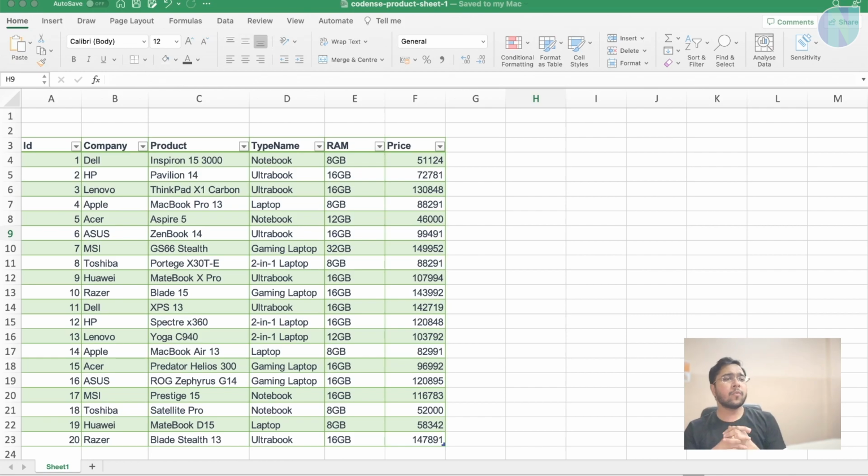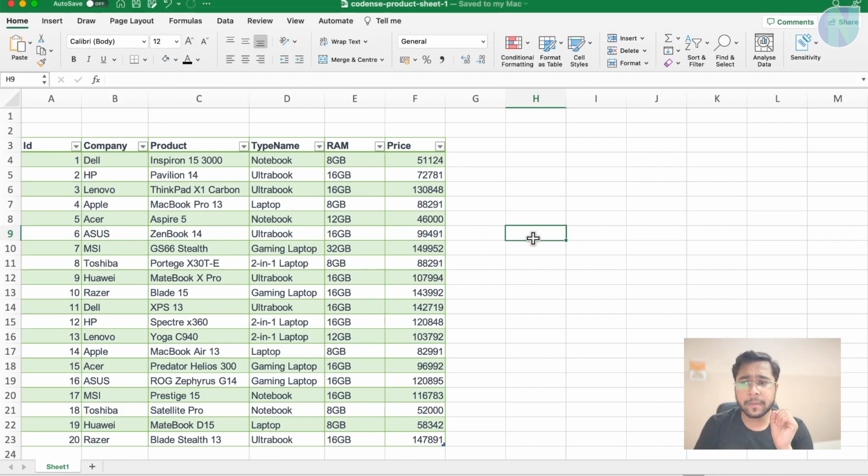Now we will see about VLOOKUP in Excel. VLOOKUP is a function which helps us to filter out the data based on a specific serial number or a specific ID. So what is VLOOKUP? VLOOKUP stands for vertical lookup. There is also a HLOOKUP that we will see after this VLOOKUP. But yeah, VLOOKUP stands for vertical lookup. As the name specifies, VLOOKUP is a built-in Excel function that helps you to look for a specified value by searching for it vertically across the sheet.